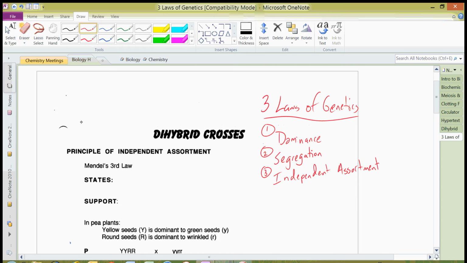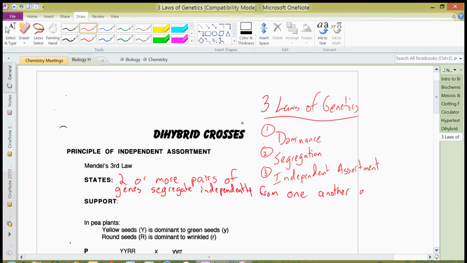So what he identified was that 2 or more pairs of genes segregate independently from one another during gamete formation.